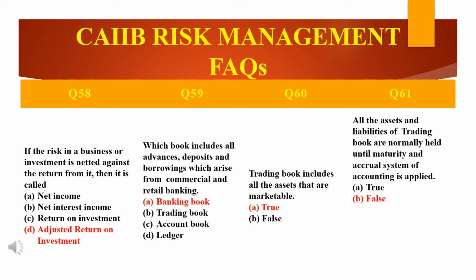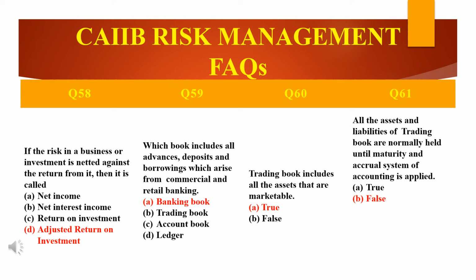Next, moving to the next question, you can see in the slide: which book includes all the advances, deposits and borrowings which arise from commercial and retail banking? I would repeat once again, just have a look, see in the slide, which book includes all advances, deposits and borrowings which arise from commercial and retail banking. There are four options: banking book, trading book, account book and ledger. So the answer is the first one, that is the banking book.